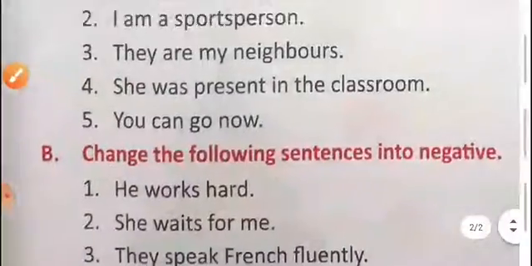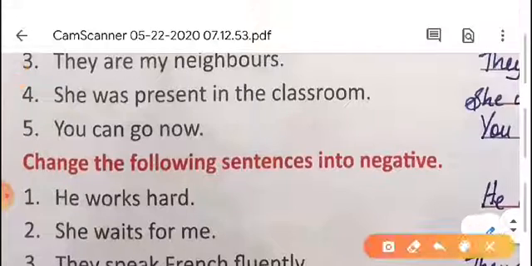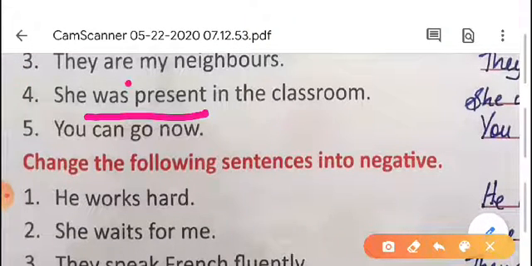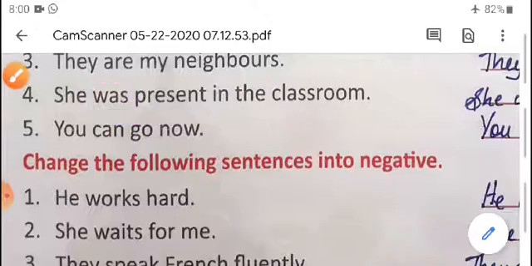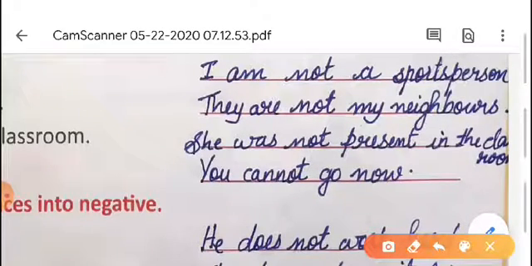Now, fourth one, she was present in the classroom. Here is also was present. Was is the helping verb. So with this helping verb, we have to add the word not and make it negative. She was not present in the classroom. There is classroom, C-L-A-S-S-R-O-O-M.